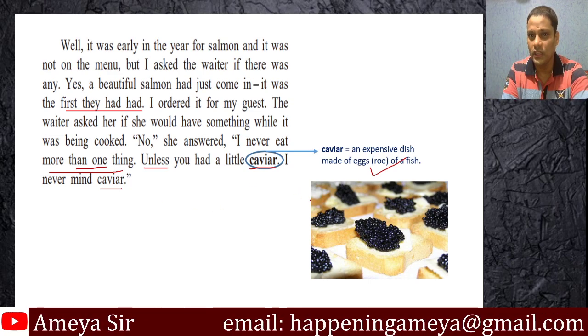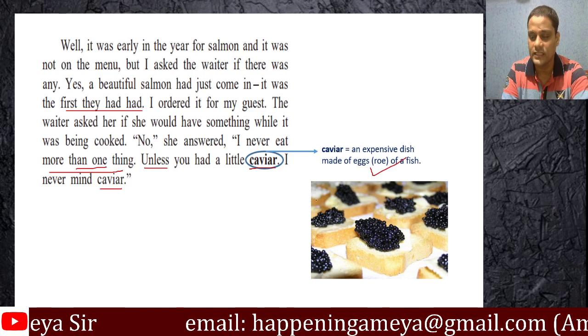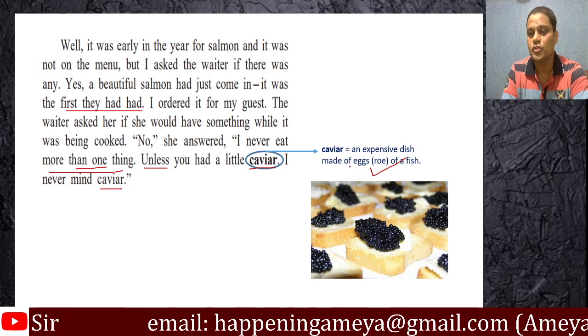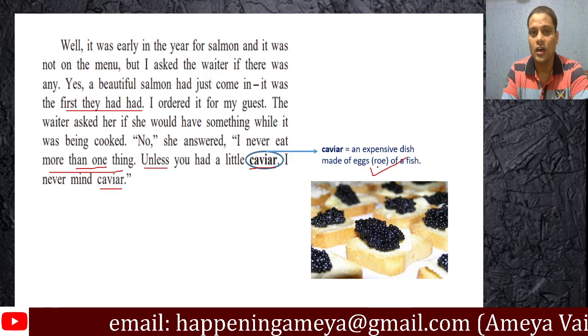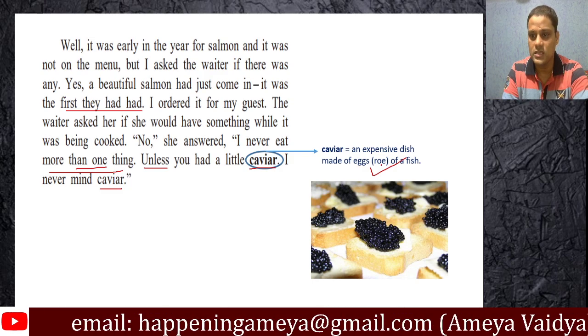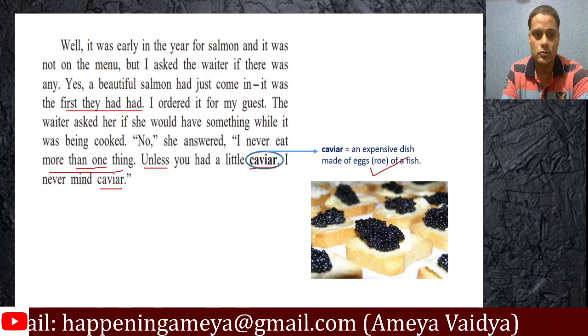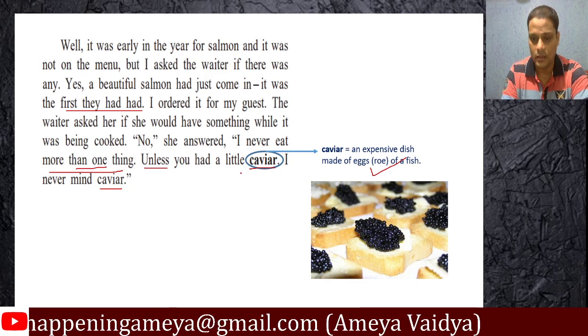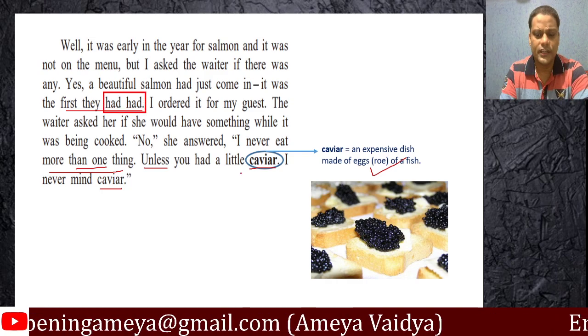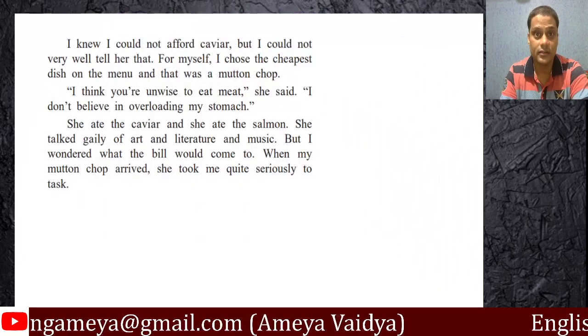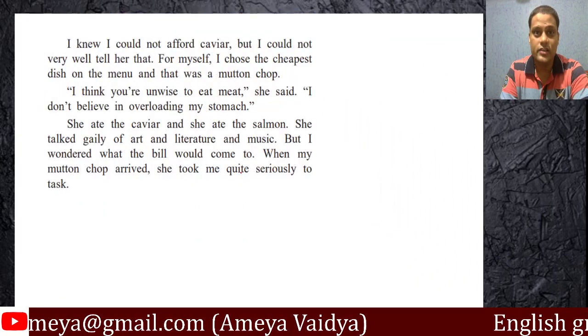Well, I've shown you in the image how it looks, but what is it exactly? An expensive dish made of eggs, roe, R-O-E, of a fish. So those are small eggs, and that's how caviar is prepared. Okay, I've already talked about this. Remember? We've done this. Next slide, please.